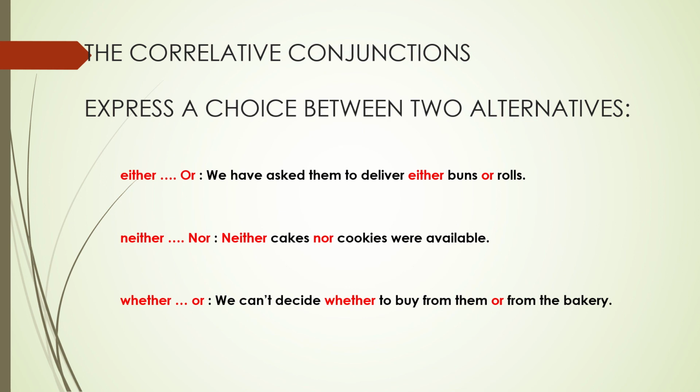We can't decide whether to buy from them or from the bakery. So when we consumed this, then we found them quite tasty. So now we can't decide. Should we tell the bakery to bake for us, or should we ask these girls only to provide, since their baking is quite exceptional? Alright, so in this manner, we can use our correlative conjunctions to express a choice between two alternatives.